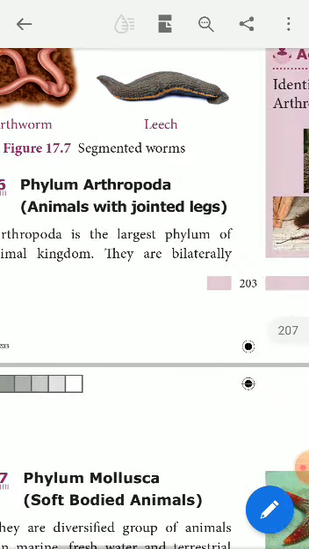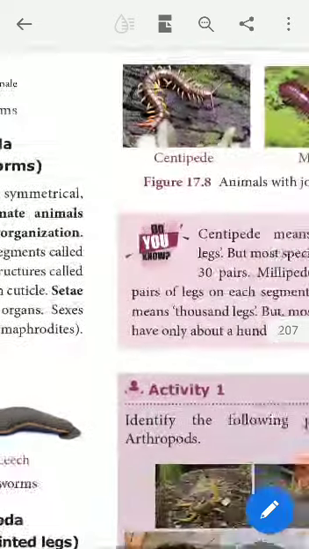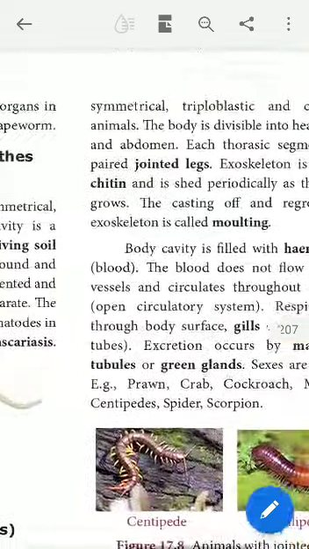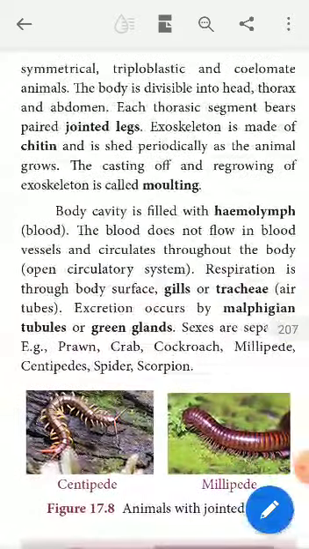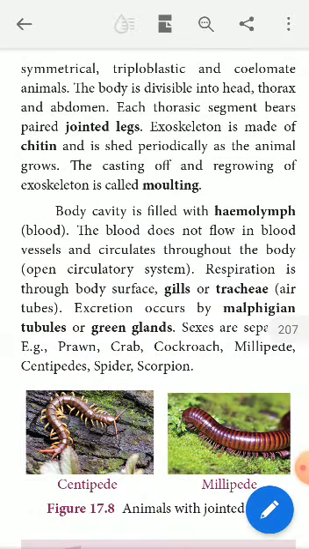The animals of this phylum are also bilaterally symmetrical, triploblastic, and coelomate animals. When you see the animals, you can divide the body into three parts. Head, you all know that.